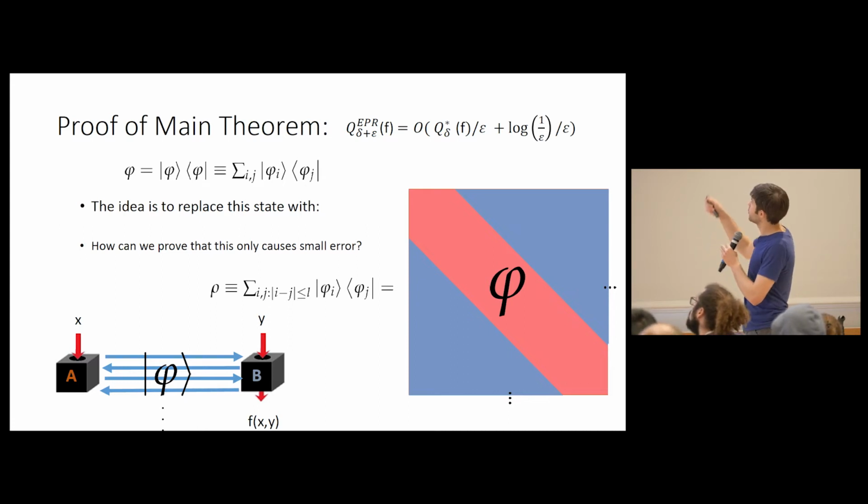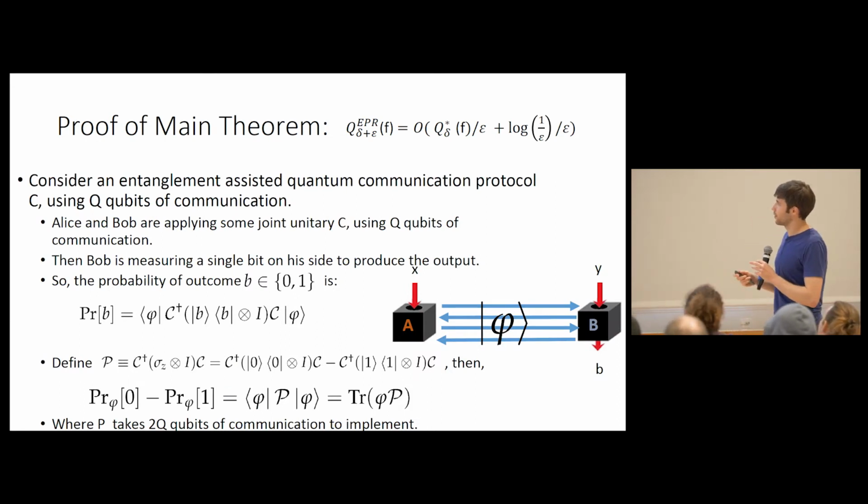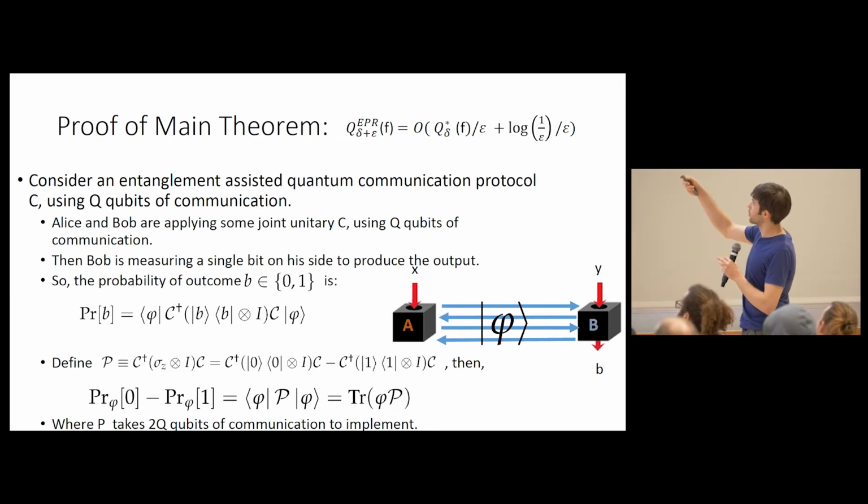And we would like to show that just chopping off all of these terms far from the diagonal only causes small error in this communication protocol. Because I'm going to run out of time, for the rest of the slides I just put the whole slide up at once. So start at the top and go to the bottom.